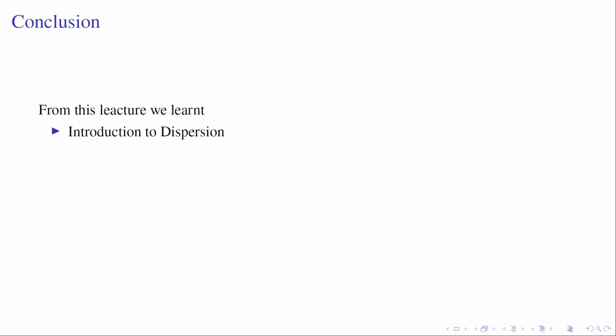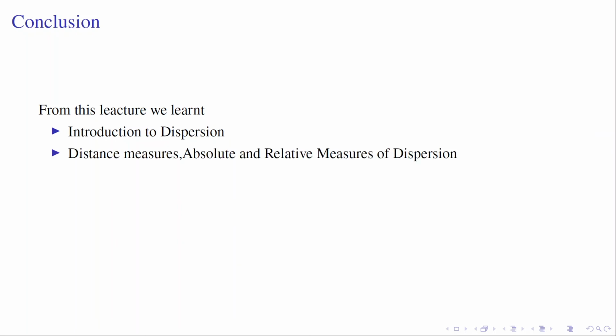Let us conclude our lecture. From this lecture, we have introduced the concept of dispersion, distance measures, and absolute and relative measures of dispersion. We have discussed the definition and calculation of range and quartile deviation, with examples of calculating these two measures of dispersion.